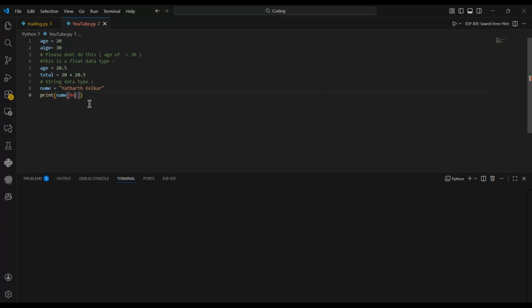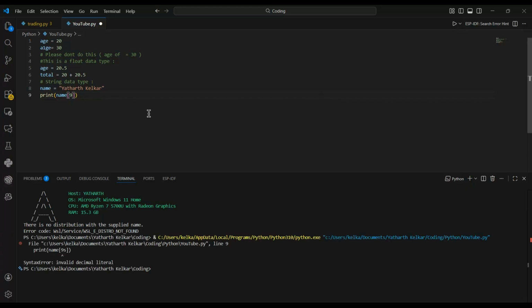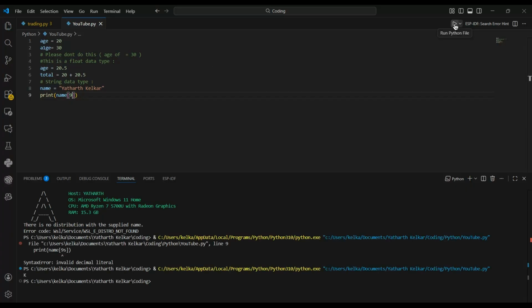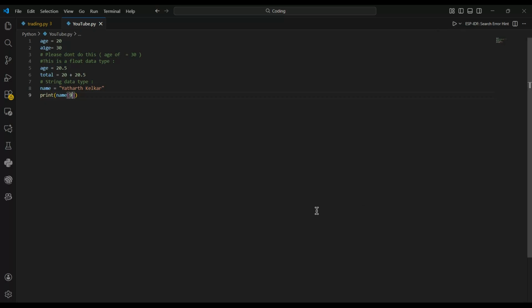Oh, sorry, my mistake. K, you saw? It printed K. This is called indexing. We'll learn in detail about indexing in future videos, most likely on day 7 or day 8. Now let's move to the third data type, which is booleans.